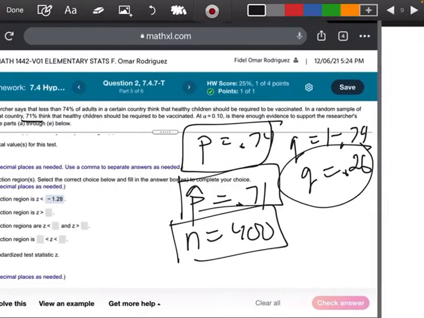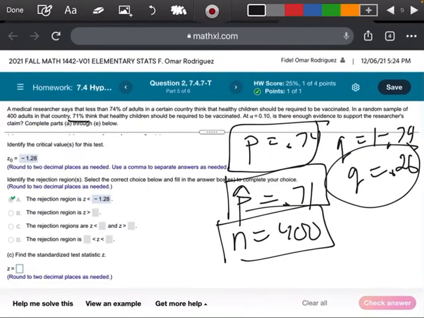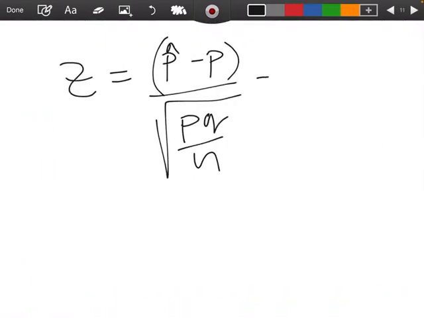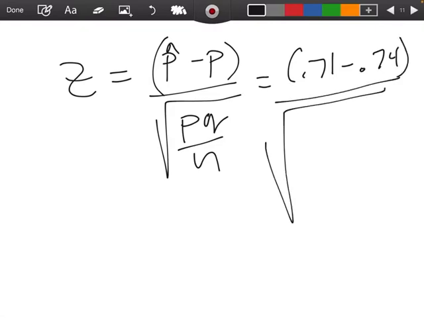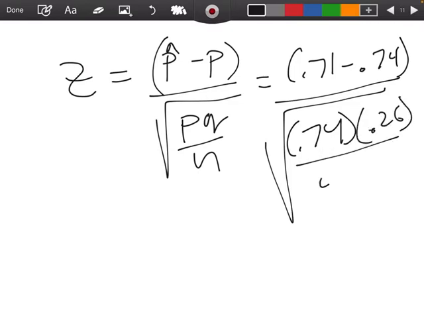All right, let's see. So P hat, what was P hat? P hat was 0.71. Okay, so we're going to have 0.71 minus P, which was 0.74, divided by the square root of P, which was 0.74, times Q, which was 0.26, divided by our N, which was 400.